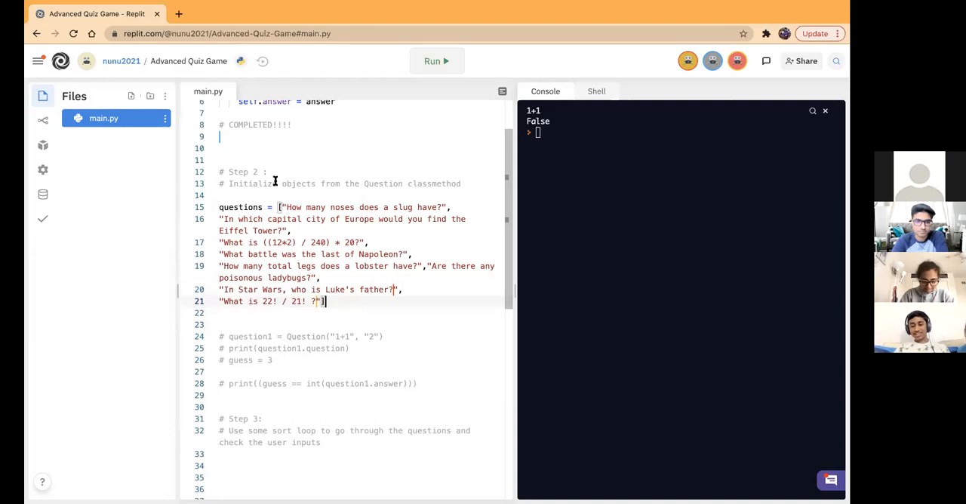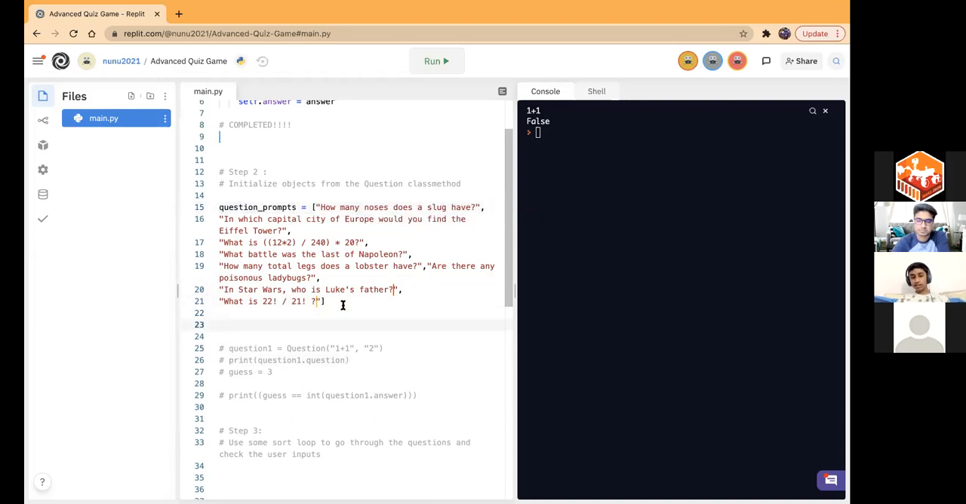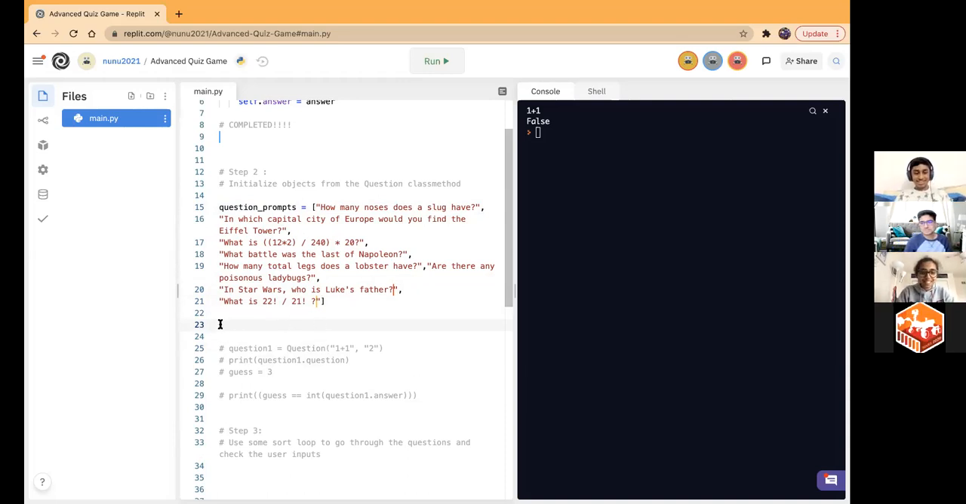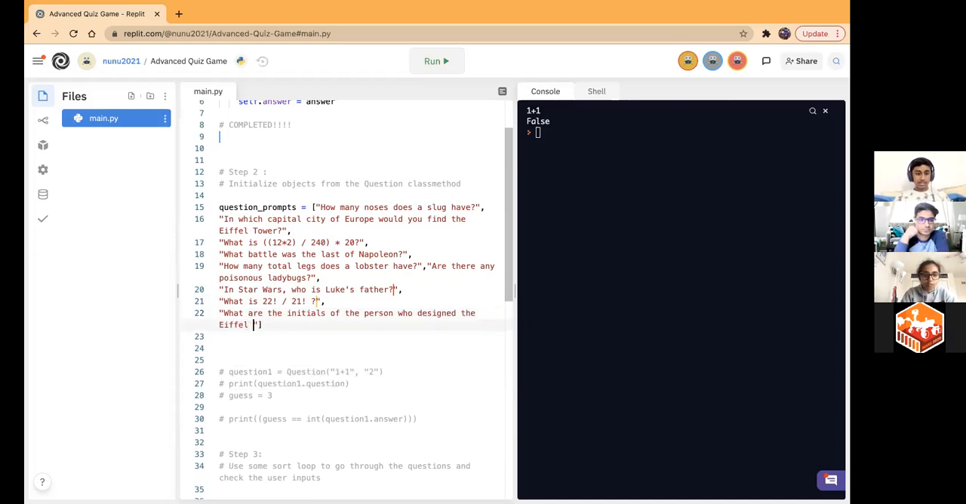Who designed the Eiffel Tower? Wasn't it Gustav Eiffel? Yeah, it's Gustav Eiffel. That's what I said. It's too much writing. We'll have to type all of that out, and we don't want any mistakes. What are the initials of the person who designed the Eiffel Tower? Okay, I'll add that in last minute.